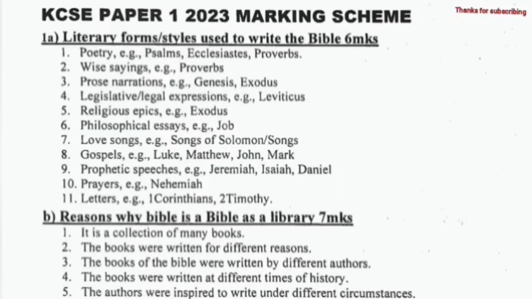Answers: literary forms or styles used to write the Bible. Poetry, for example, Psalms, Ecclesiastes, Proverbs; essays, for example, Proverbs; prose narrations, Genesis, Exodus; legislative or legal expressions, Leviticus; religious epics, Exodus; philosophical essays, Job; love songs, Songs of Solomon; Gospels, Luke, Matthew, John, Mark; prophetic speeches, Jeremiah, Isaiah; prayers, Nehemiah; letters, 1 Corinthians, 2 Timothy.